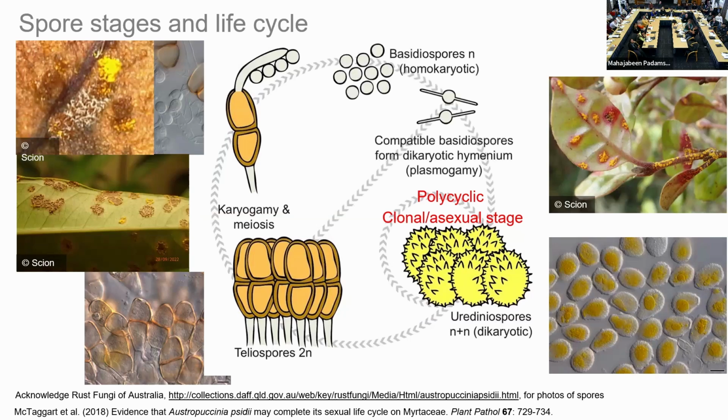And then this next part is kind of theoretical because no one's actually shown it. But the theory is that those basidiospores then infect the metaceous host, and you get anastomosis of the hyphae, which is plasmogamy. So you go from having haploid cells back to having a dikaryotic cell, and then from there, that dikaryon can then develop to produce uredinia or telia again. So this is the current kind of theory around what the life cycle looks like based on that work.